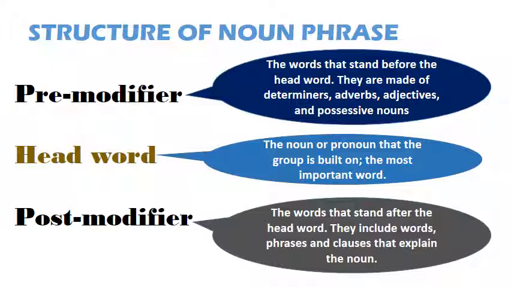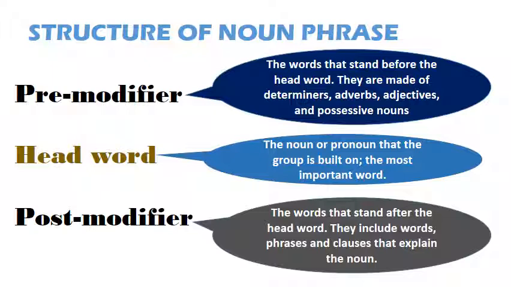The pre-modifier is made of all the words that stand before the head word. The head word, as we said earlier, is the most important word that cannot be deleted from the group, if its original idea must remain. The post-modifier, on the other hand, is made of all the words that stand after the head word, to give additional information to the head word.